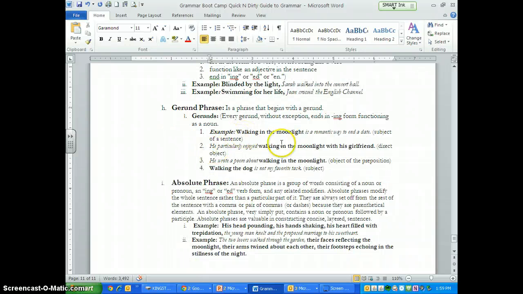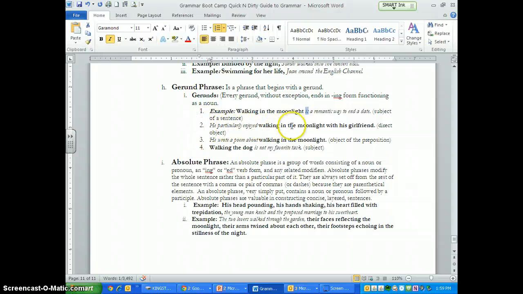So let's look at the example here. Walking in the moonlight is a romantic way to end the date. So where's our verb? We've got walking, which looks like a verb, and is, the state of being verb. So what is the walking in the moonlight? So we got the ing, and it is the subject. Remember, it's the noun. So person, place, or thing. So doing this is a romantic way to end the date.